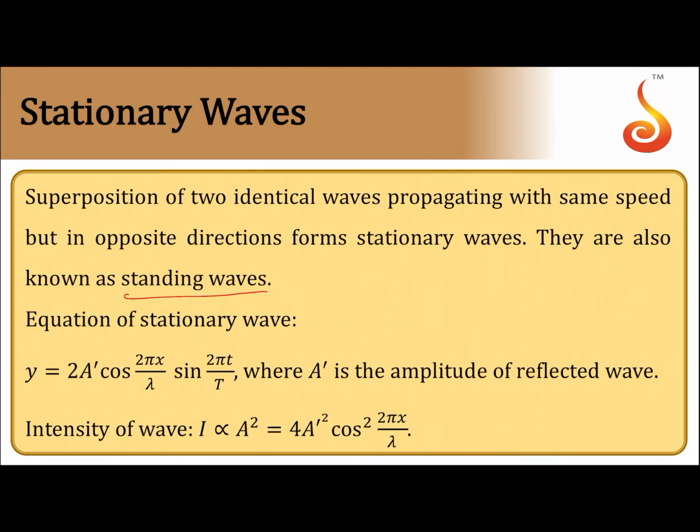The equation for a stationary wave is of this form: 2a dash cos of 2 pi x by lambda into sine of 2 pi t by T. So far we had a single function with both x and t for a wave, but here there is a cosine function with x and a sine function with t. So it has been separated and they are multiplied. Here a dash is the amplitude of the reflected wave. The intensity of a wave is always proportional to a square.